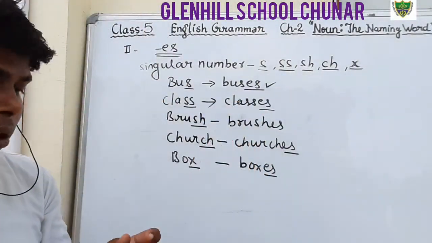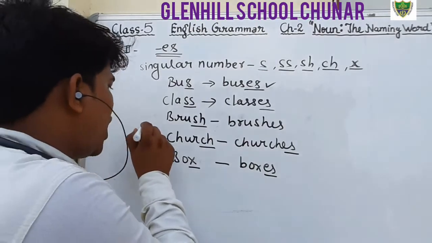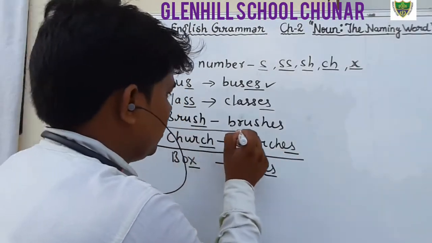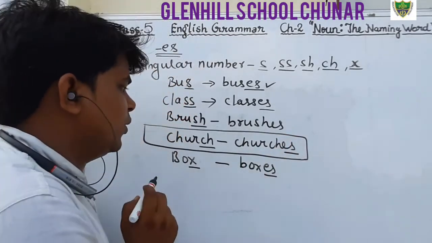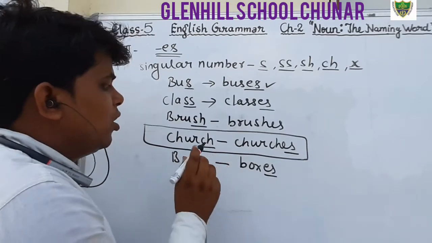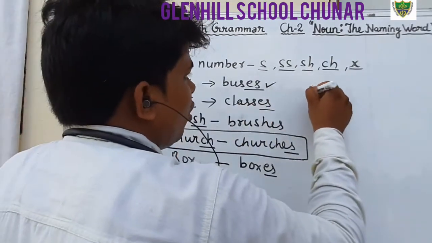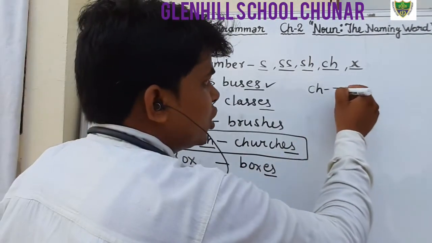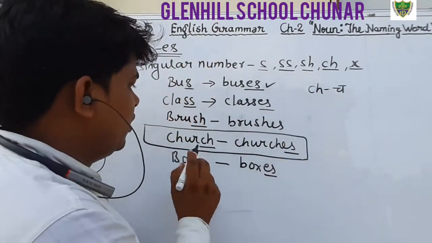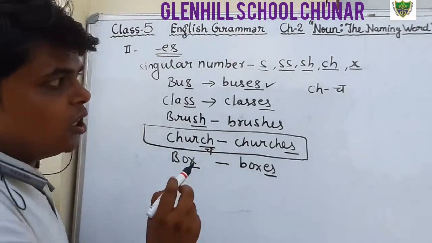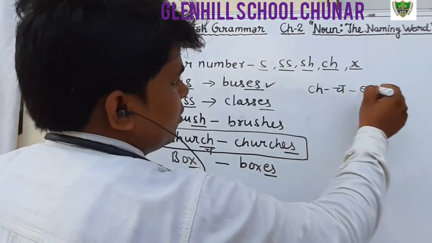You have seen the examples, but yesterday I also told you one exception. Do you know the exception? That exception is when ch is pronounced as ch, as in church, then we will add es. If the singular noun is pronounced in the end as ch, then we will add es.